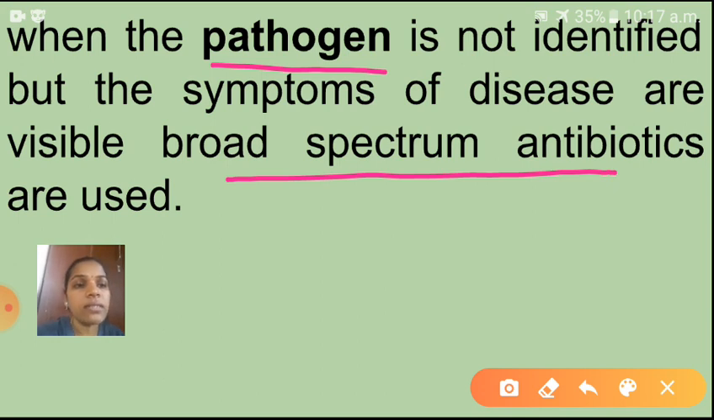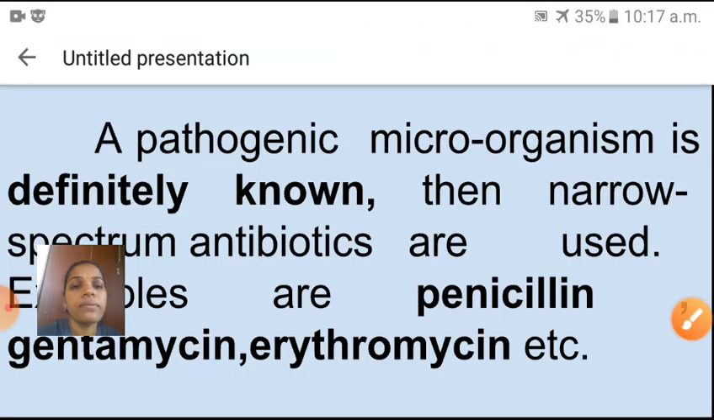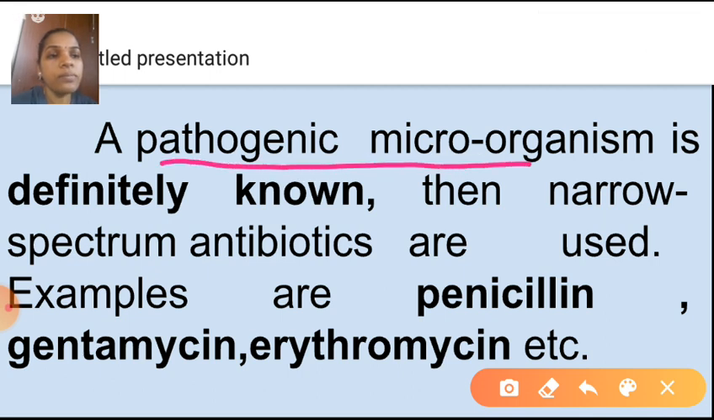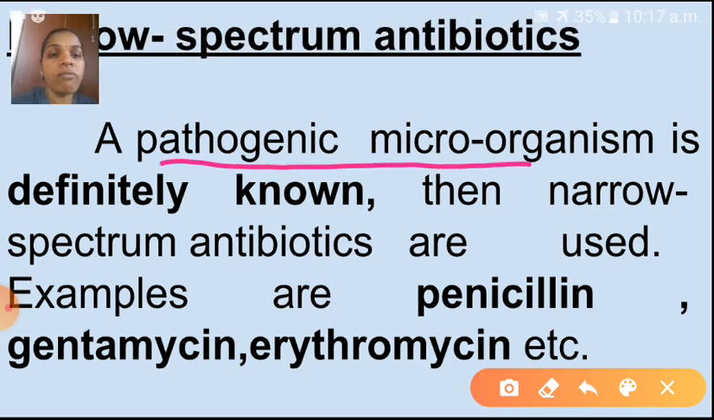Okay, next one is narrow spectrum antibiotics. A pathogenic microorganism, that means pathogen, is definitely known. So with broad spectrum, the pathogen is not identified, but here the pathogenic microorganism is definitely known, then narrow spectrum antibiotics are used. For example, penicillin, gentamicin, erythromycin, etc.